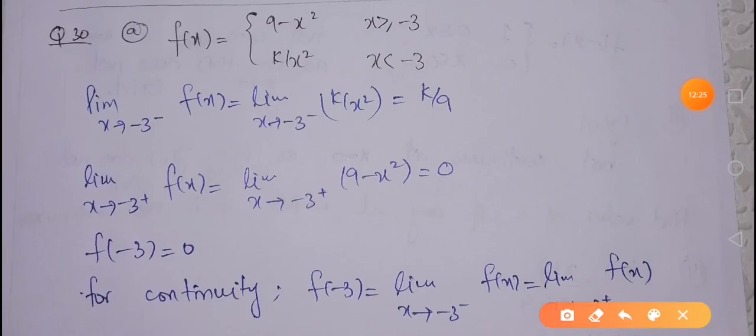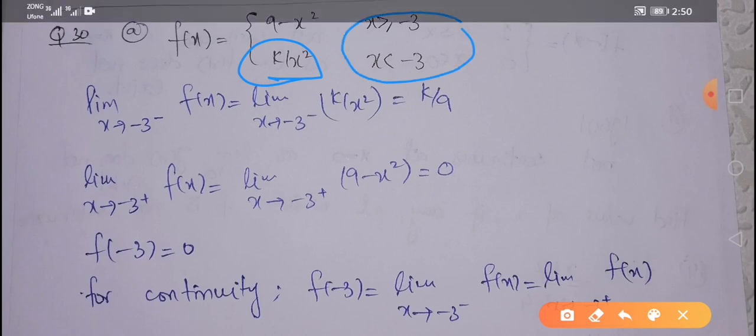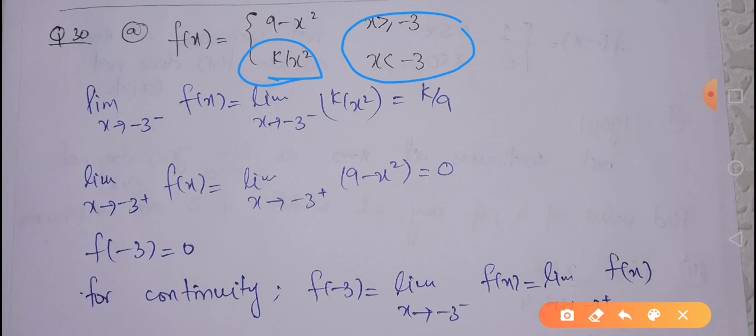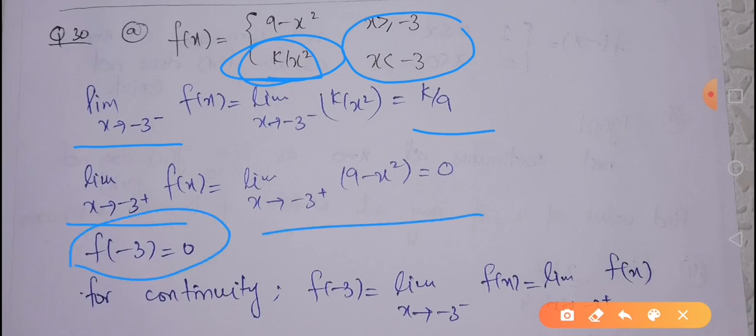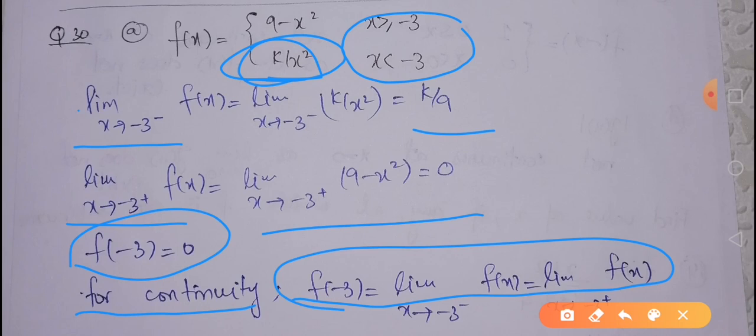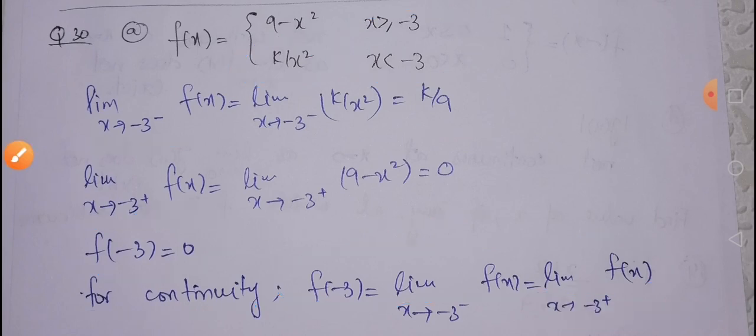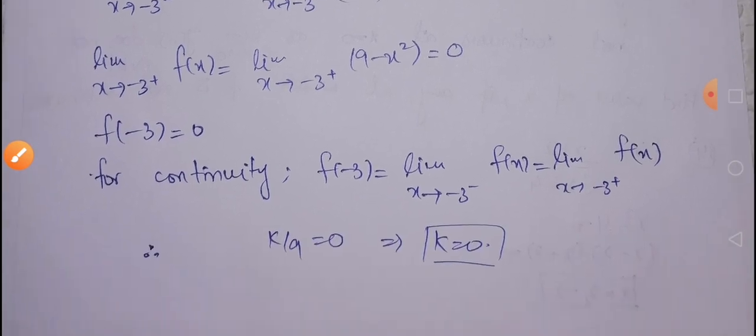Next we have question number 30, and we have to find the value of this variable for which the function is going to be continuous. Again, the discontinuity could occur only at the point x equal to minus 3. So we will check the condition accordingly. The limit as x approaches minus 3 from the left hand side is going to be k over 9, and from the right hand side it is going to be 0. Now the functional value is also 0. If we want the function to be continuous at x equal to minus 3, the functional value must be equal to the limiting value, that is the left hand side limit must be equal to the right hand side limit. Imposing this condition, we get k equal to 0.